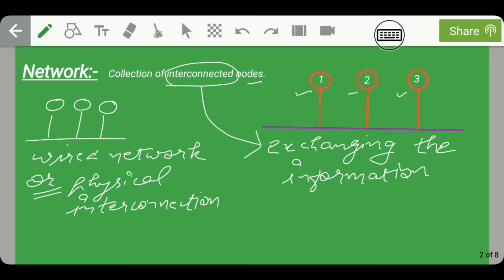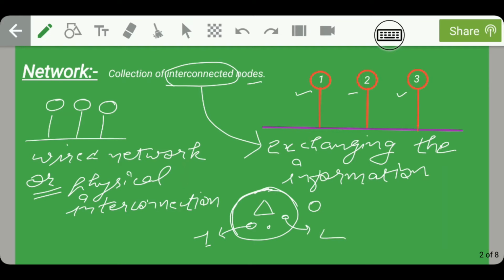Guys, talking about the virtual interconnection, we can assume a Wi-Fi campus. Let us assume that this is a Wi-Fi campus and this is the main station or router. These are the nodes which are getting signals from the router. Let us assume that this circle represents the range or frequency of this router, and there is a node which is outside the frequency of this router. Let's say this is node 1 and this is node 2.